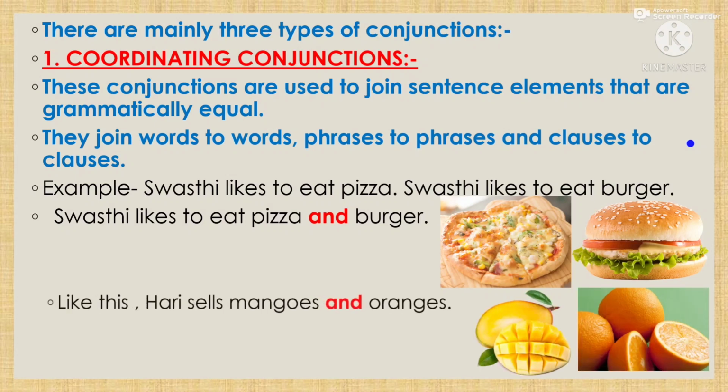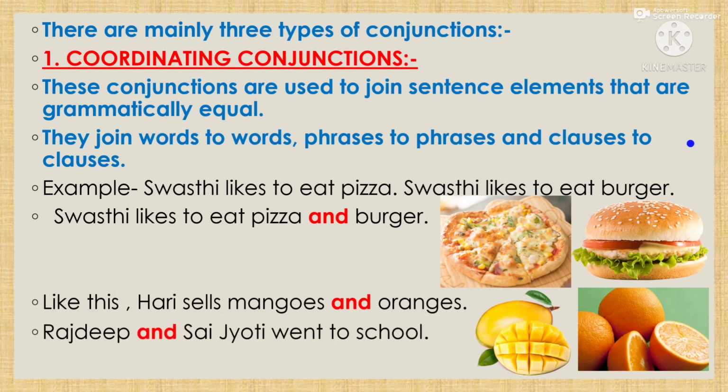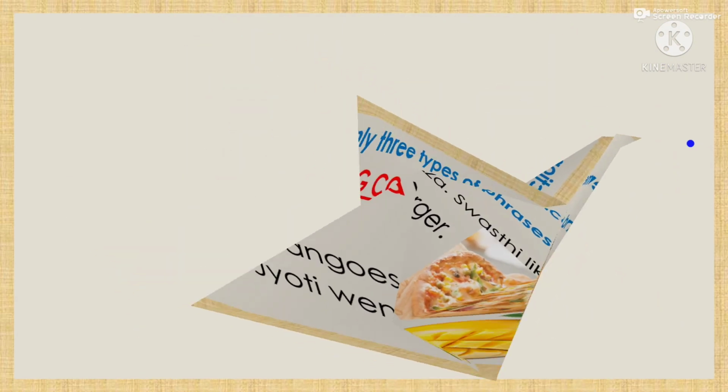Another example we will take like this, Hari sells mangoes, Hari sells oranges. We will join the two sentences and the ultimate sentence will be, Hari sells mangoes and oranges. So here also and is the conjunction. Another sentence, Rajdeep and Sai Jyoti went to school. Rajdeep went to school, Sai Jyoti went to school. The two sentences are joined by and. So and is the conjunction here. Okay.